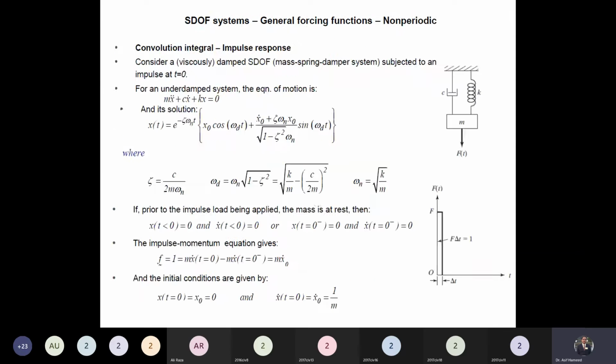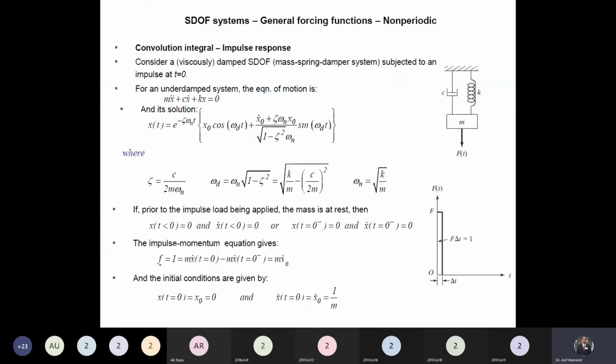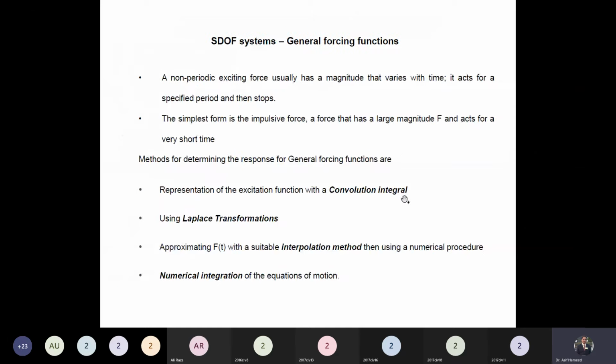Now please look at here. This loading, is it periodic or non-periodic? It's non-periodic. How can we find out? Today we are going to discuss how can we find out the free vibration, forced vibration response of the system for the non-periodic loading by using the first method. This first method, that is a convolution integral.